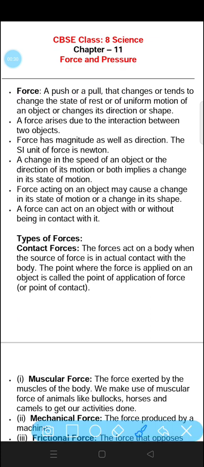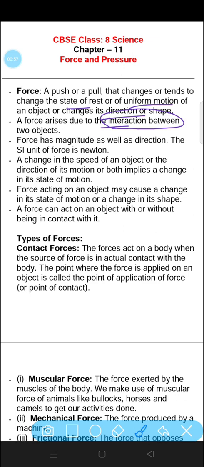If we push or pull any object, then it will change either the state of the object, motion of the object, or direction or shape of the object. This is called force. A force arises due to the interaction between two objects. Without interaction, there could be no force. Force acts with the help of interaction between the two objects.